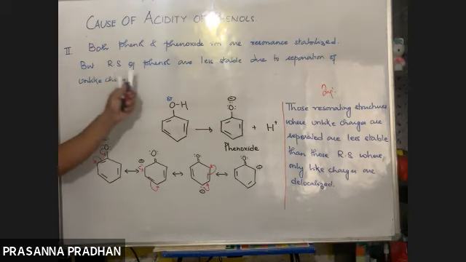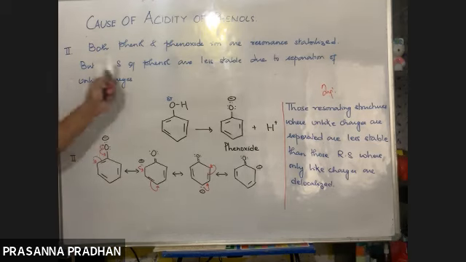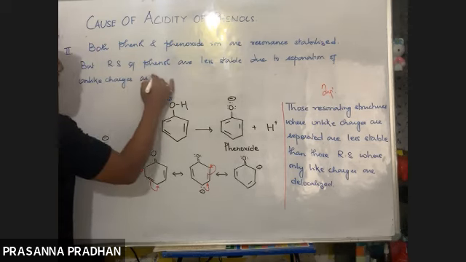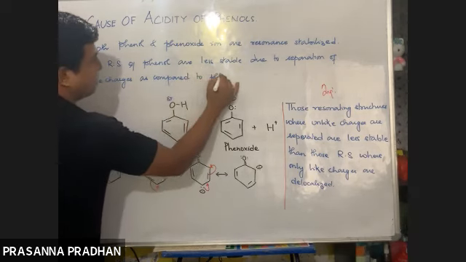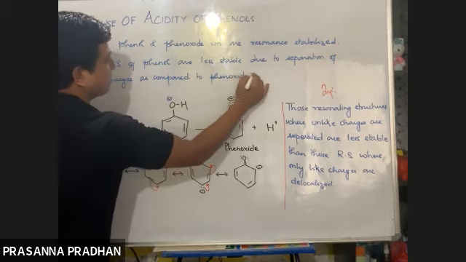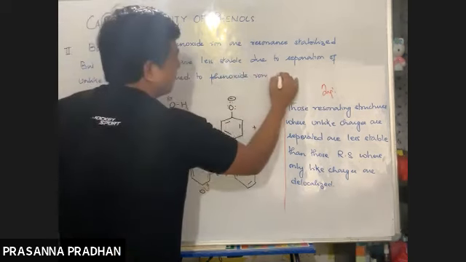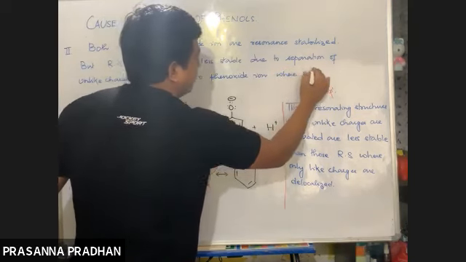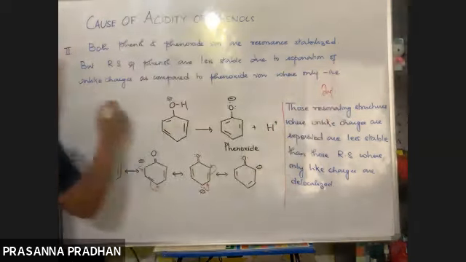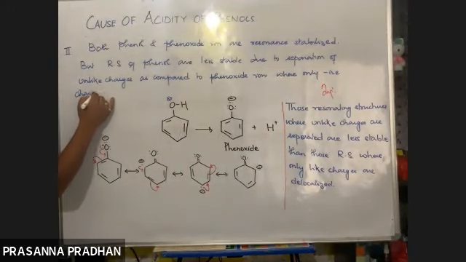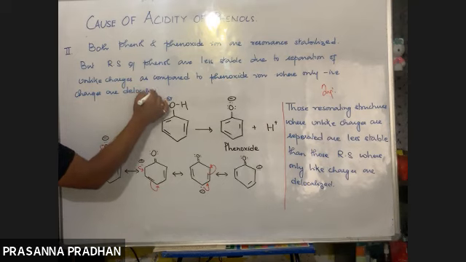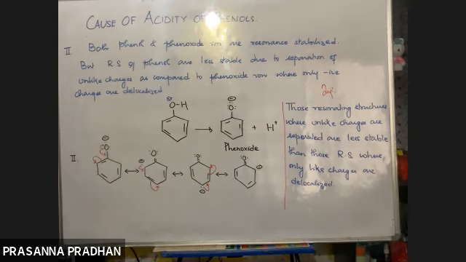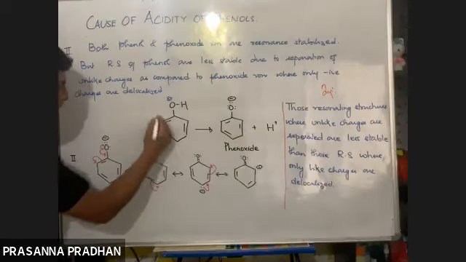So that makes the resonating structures of phenol less stable as compared to phenoxide ion, where only negative charges are delocalized, right?